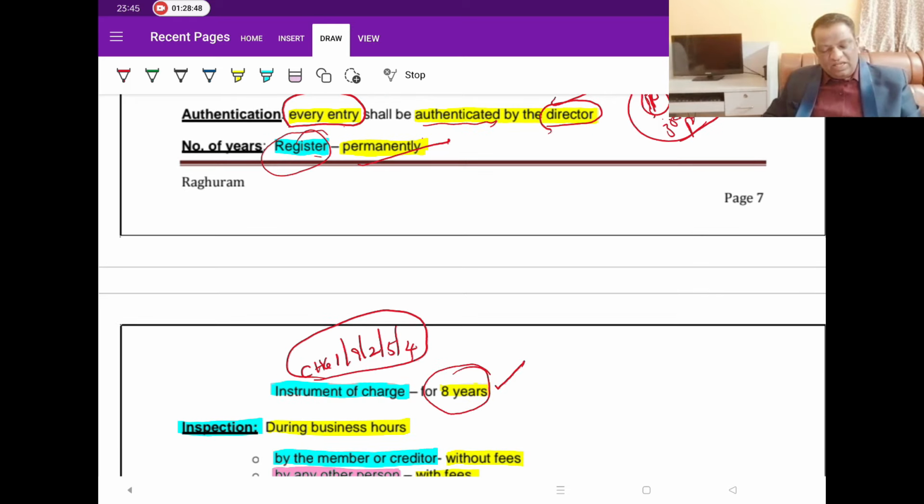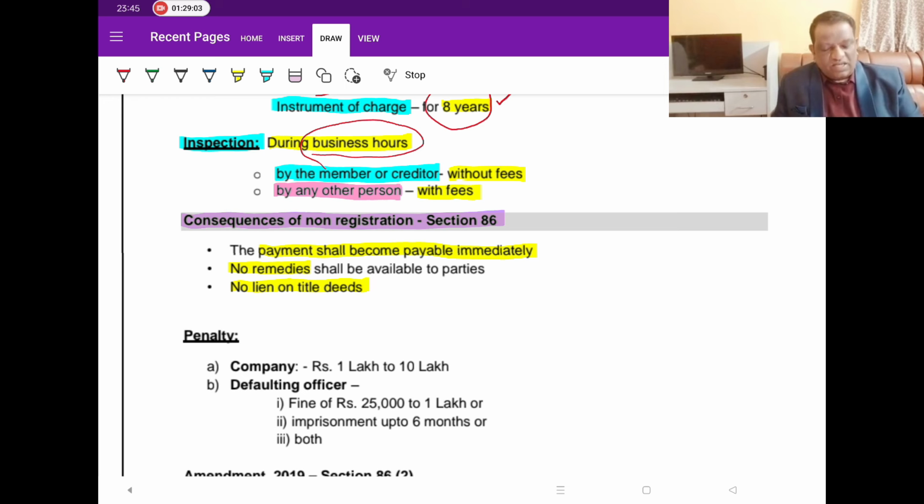Now, then who can inspect? Again, we are talking about the registers maintained by the company. First of all, when can they inspect? During business hours. And who all can inspect? Either the member or the creditor. They can verify without fees because they both are parties to it. So any shareholder or a creditor, that is a lender or charge holder, can come to the company and verify. They don't have to pay any fees.